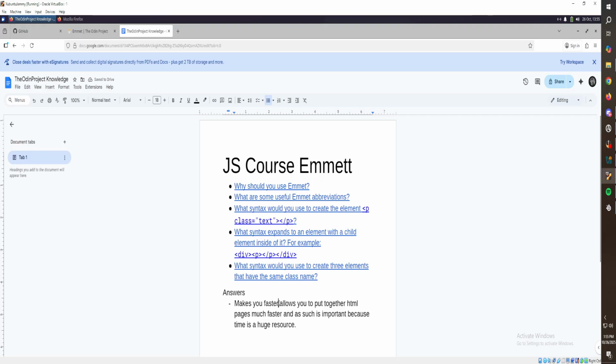Then we don't actually, so we're gonna just make this the answer because it seems silly to say the same thing twice, right? So allows you to put together HTML pages much faster, which is true. Except the only thing we did wrong here is I don't like how. Whatever. We're just gonna have to accept our fate.